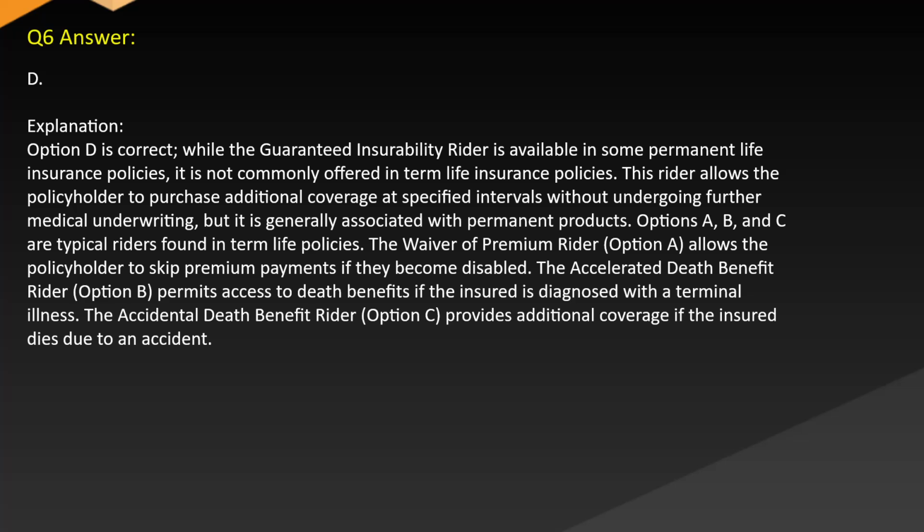The waiver of premium rider, option A, allows the policyholder to skip premium payments if they become disabled. The accelerated death benefit rider, option B, permits access to death benefits if the insured is diagnosed with a terminal illness. The accidental death benefit rider, option C, provides additional coverage if the insured dies due to an accident.